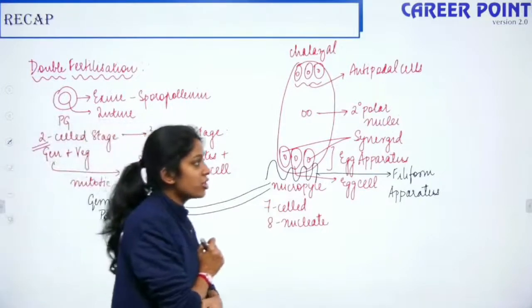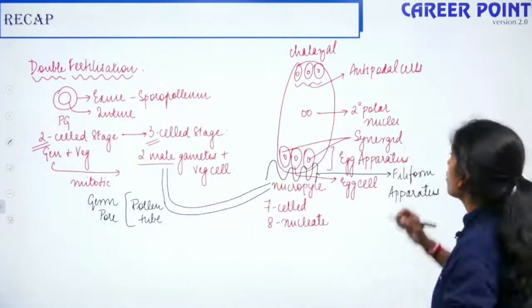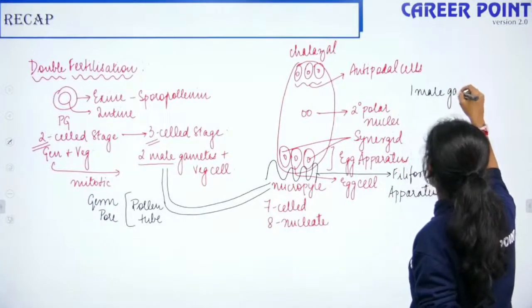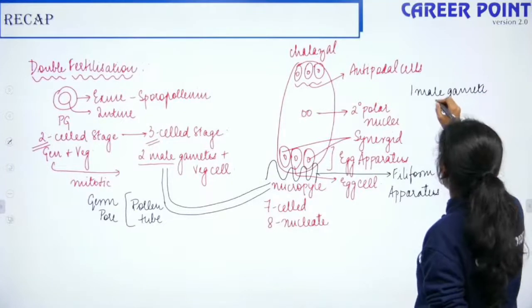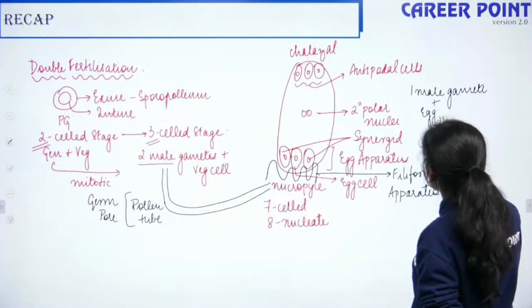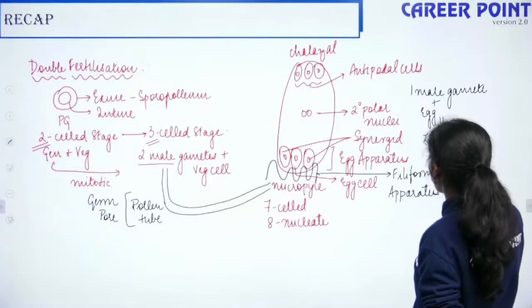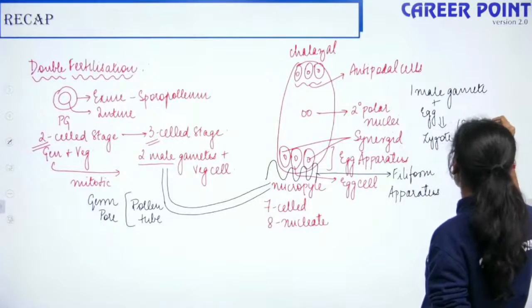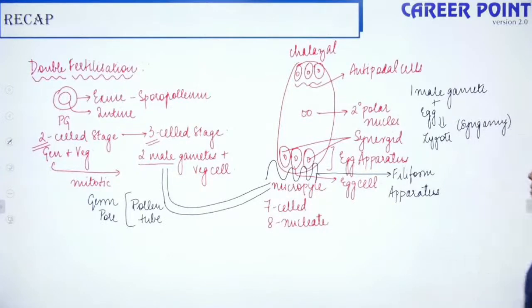So once it reaches the filiform apparatus, one of the male gametes fuses with the egg and this forms the zygote. So this is normal fertilization or normal fusion. This is known as syngamy.